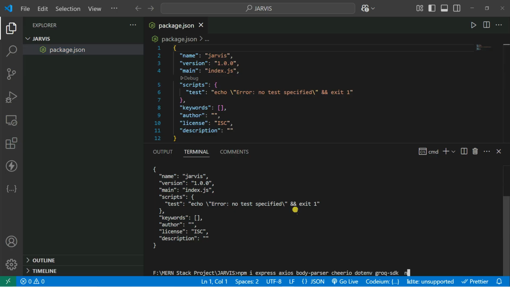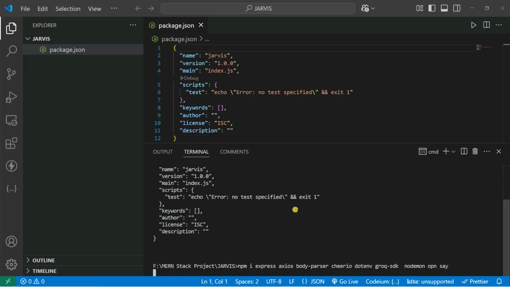Groq SDK. Then you have nodemon, so that our application or our server is running every time we save or change something inside our files. Then you have open, so that we can also open a link, just like if the user says open YouTube, it will open YouTube as a link. Then you have say, and our Jarvis can speak. Now enter. Make sure that you have a strong internet connection.